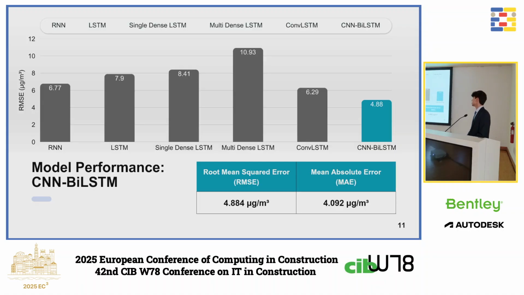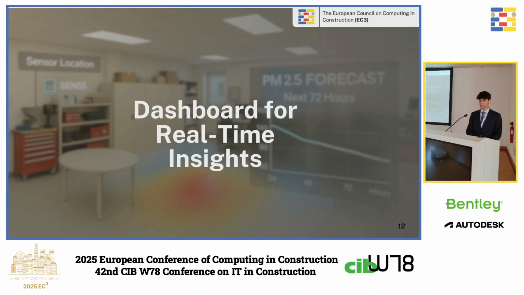And we managed to achieve good results: 4.8 in PM2.5 units for the root mean square error, and 4.0 for the mean absolute error. This data is not normalized. It might sound like a lot, but in most of the previous work this data is normalized, so it only ranges from 0 to 1. But this one is for real life, so we can see the units in PM2.5, so we can make an estimation with that. And then we have the dashboard that we created for real-time insights.